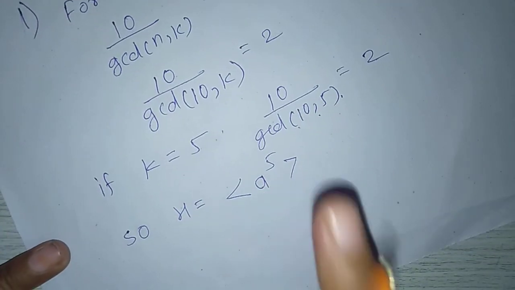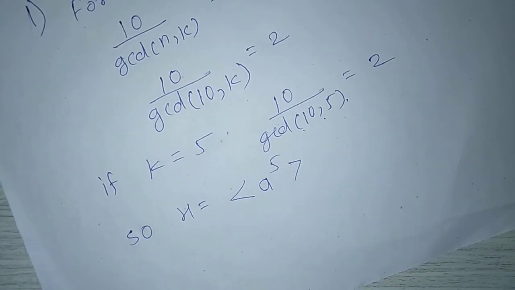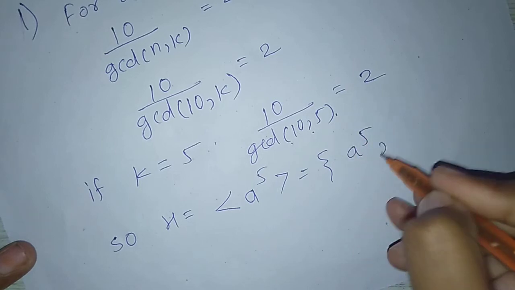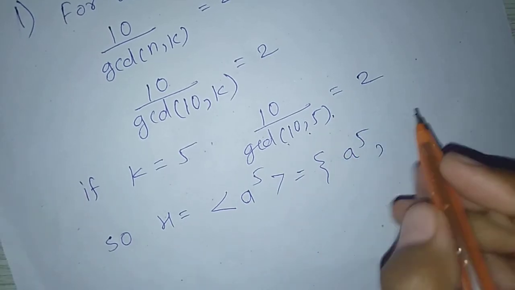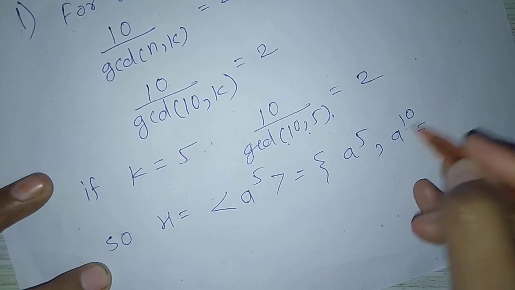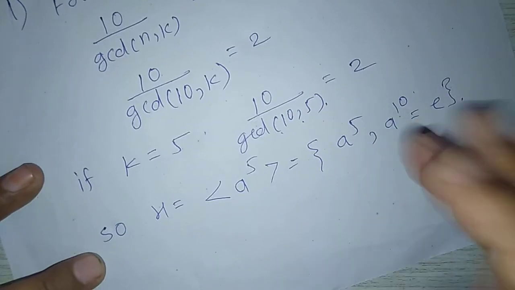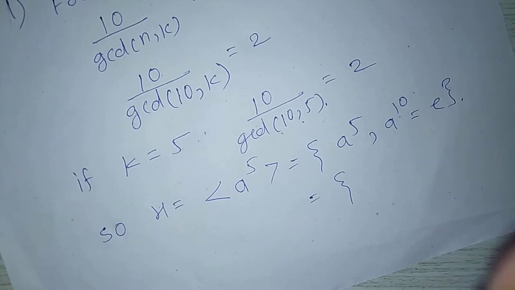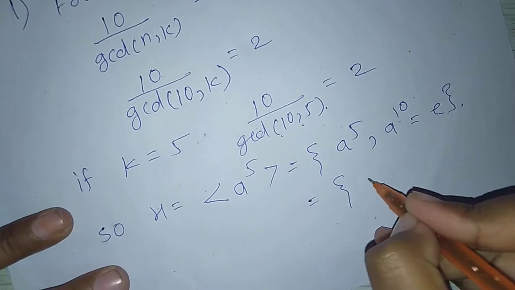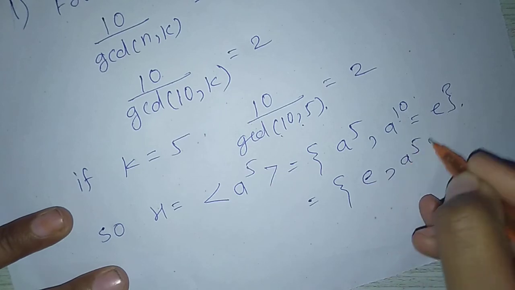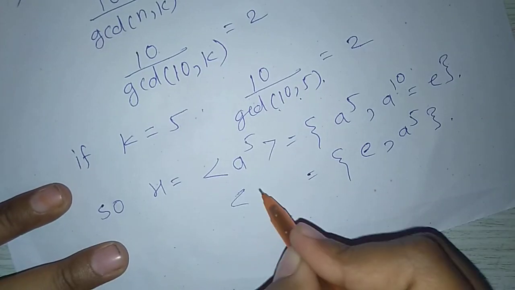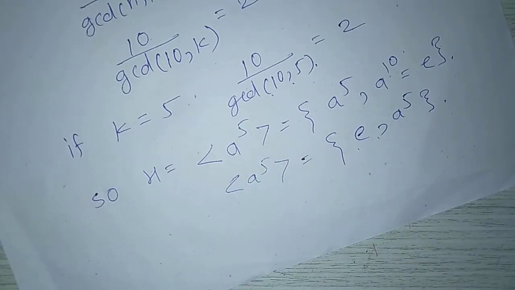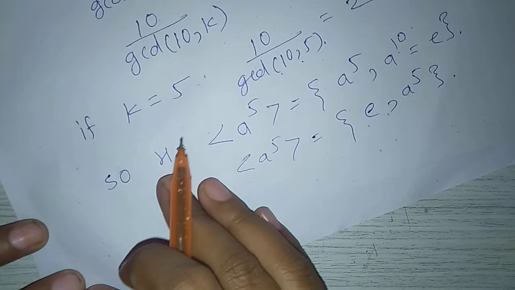So, the value of h is a raised to 5. (a raised to 5) squared means a raised to 10, and a raised to 10 is the identity. So, we stop here. When we get identity, then we stop there. Here we get a raised to 5, meaning the set generated by a raised to 5 equals {a raised to 5}, is the required subgroup.